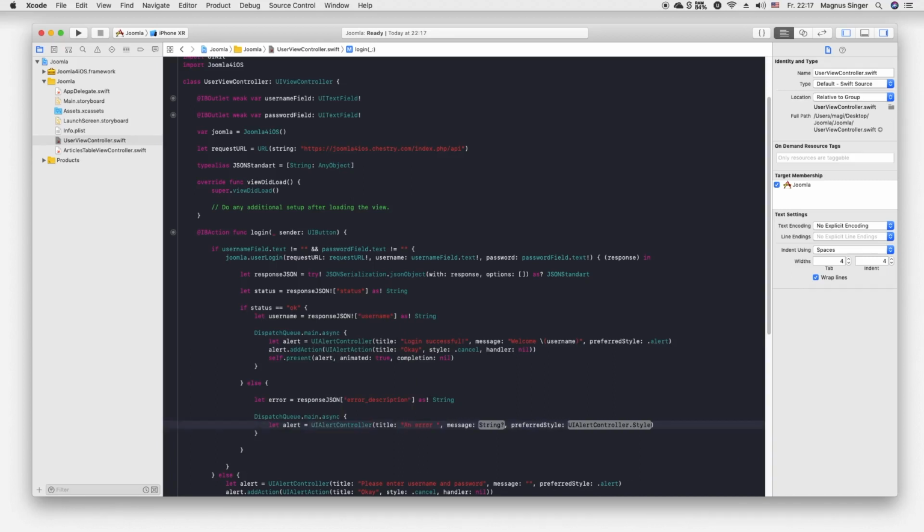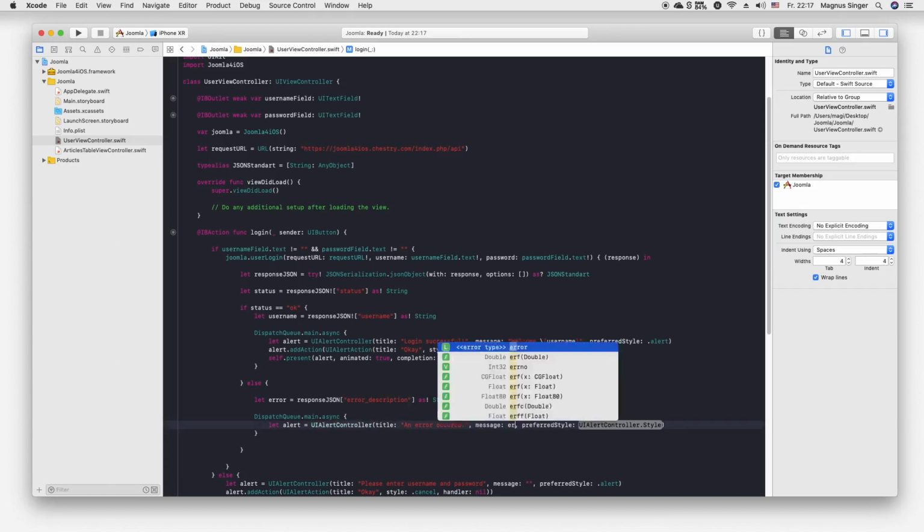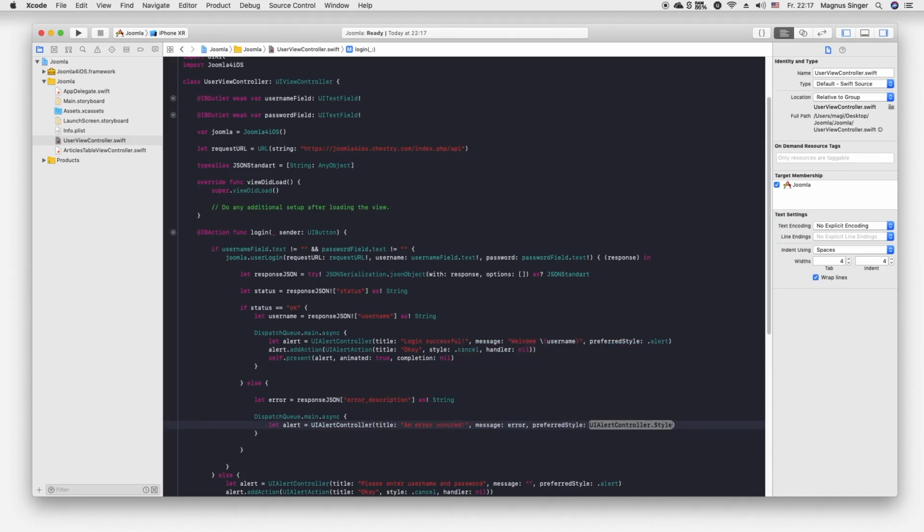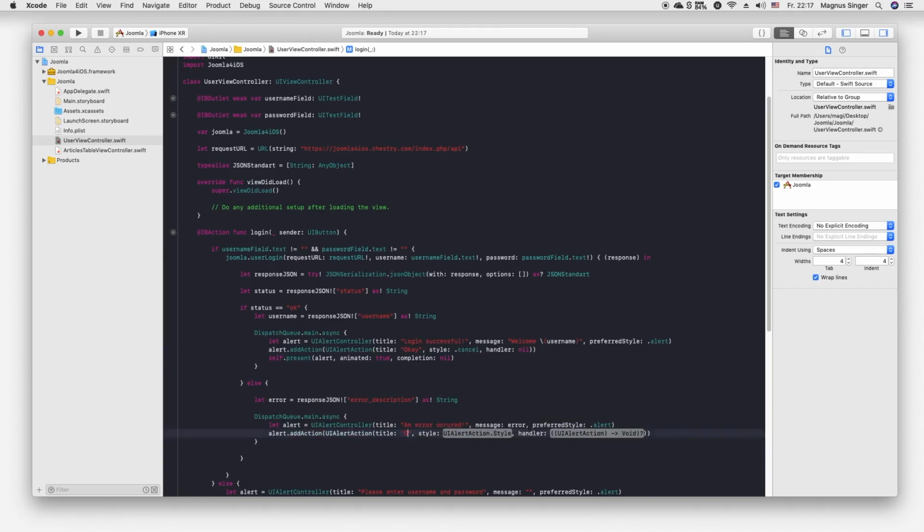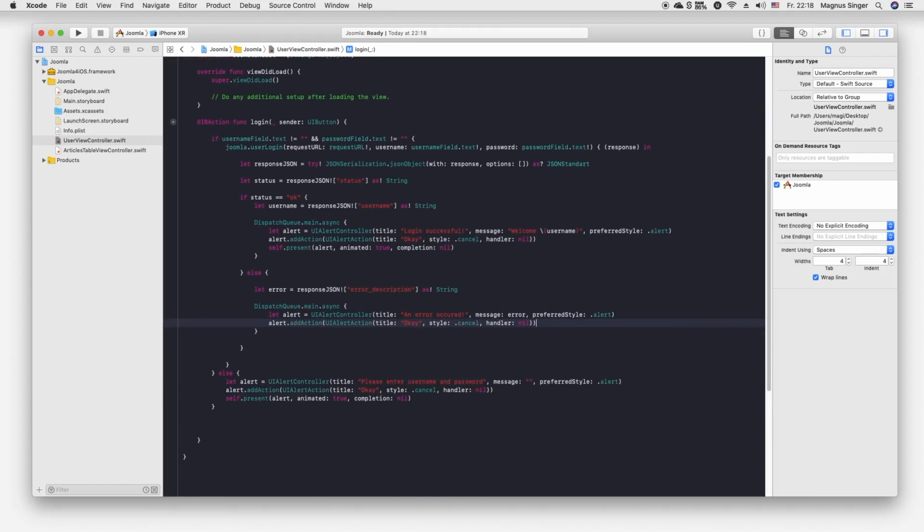Error occurred, and we of course need to unwrap the response JSON. Alert, add of course an action, which you guessed it, style cancel, handler nil. Okay, that's all for now, I think. Yes.